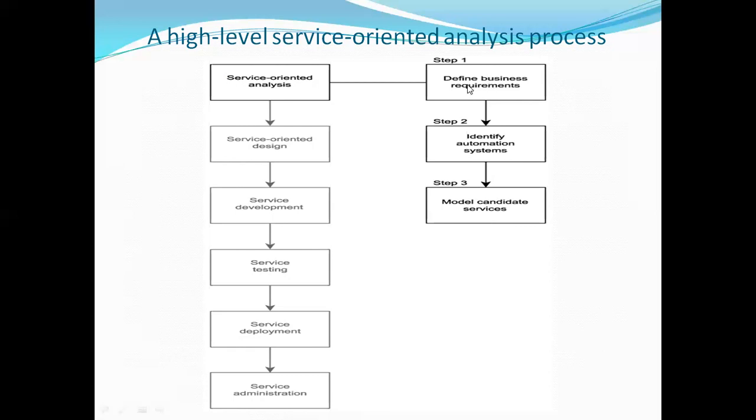The first step is define business requirement, and these requirements are collected from the end user. So the bank provides us the requirements. So defining the business requirement and identifying the automation system. The first step is collecting the requirement, and trying to automate that particular requirement is the second step. And the third step is a diagrammatic representation of that analysis.